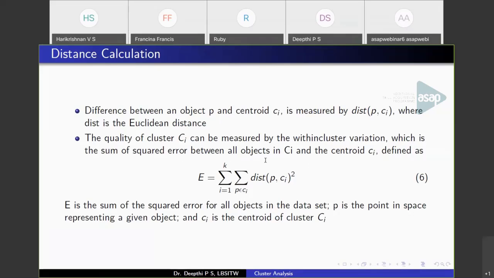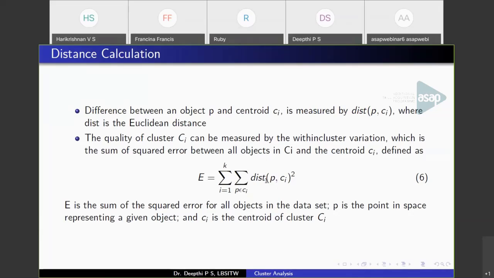So this means that the points belonging to a cluster should be similar to each other. That is, they should be close to the centroid or the center point. So when you calculate the distance of each point to the center, the value should be minimum, and when you add them up, the whole value should be minimized. So this is what within cluster variation means. Take the points, find the distance between the points and the centroid and add them together. That will give the sum of squared error, or the within cluster variation. So this is used to measure the quality of a cluster.